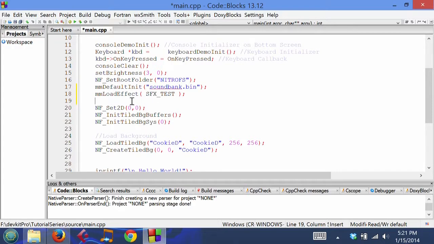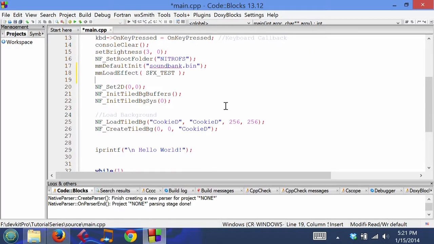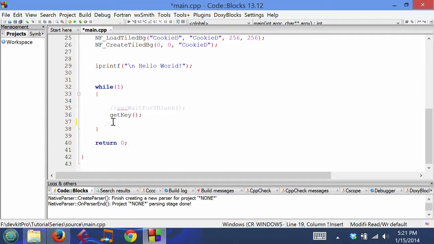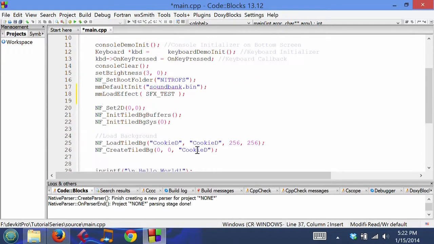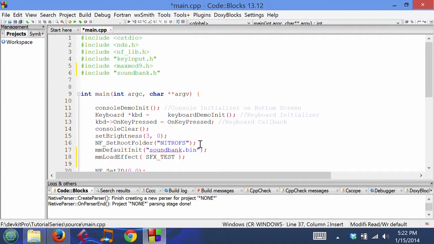And basically, we've got our sound effect loaded, and to play it, we just need to do effect, and then sfx test, kind of like that. And basically what I have set up right here is every time a key is pressed, using that get key function, we play the sound effect. Very, very easy.